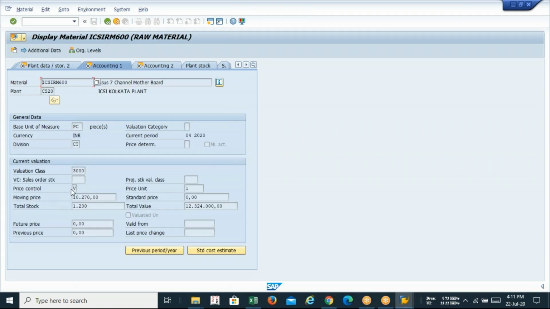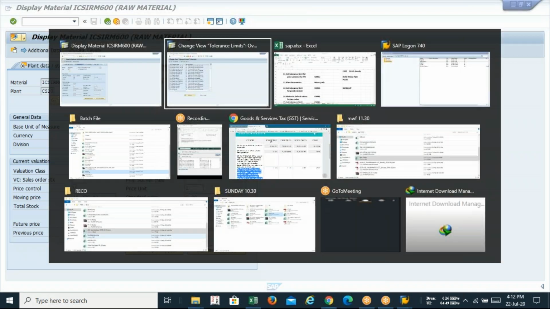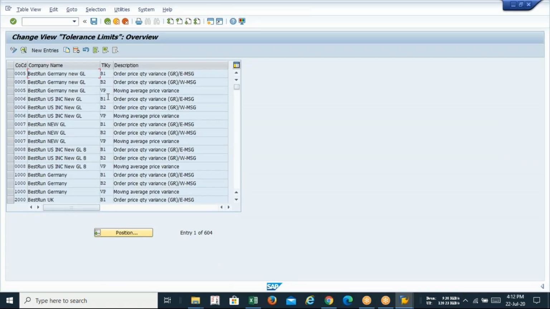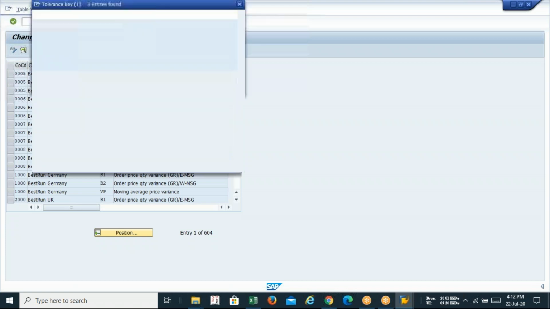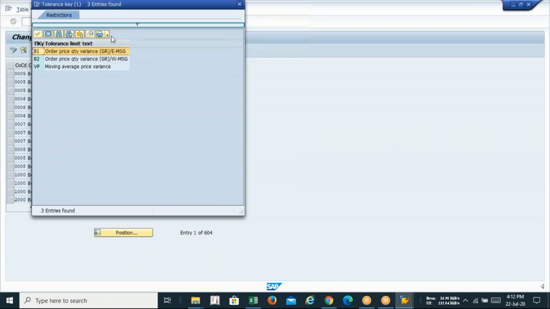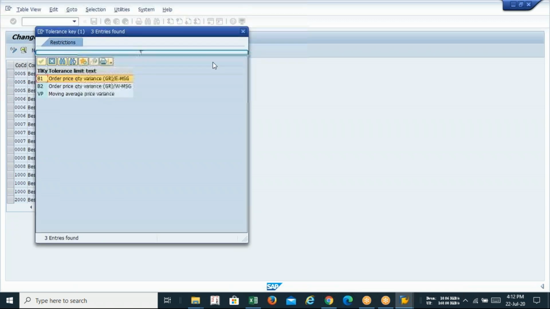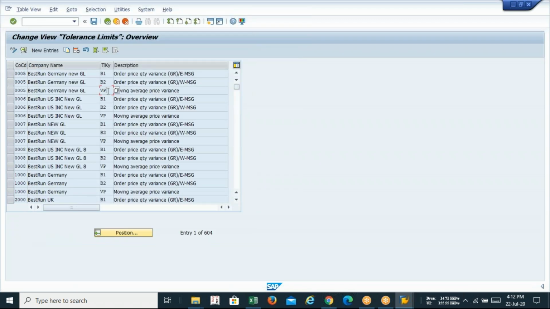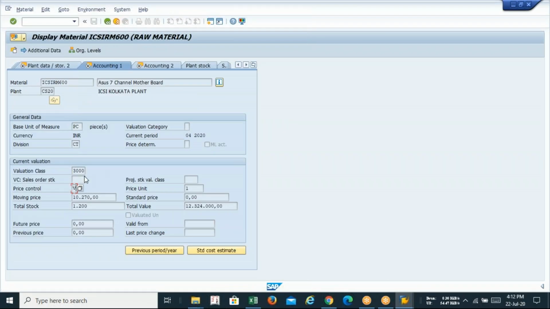Guys, we have selected price control V. And you asked me that time, why, sir? Why are we selecting V as our price control? Because in goods received, we are setting VP, VP for moving average price. So if I consider this tolerance key in my company code, it means that my goods will be priced at average price.